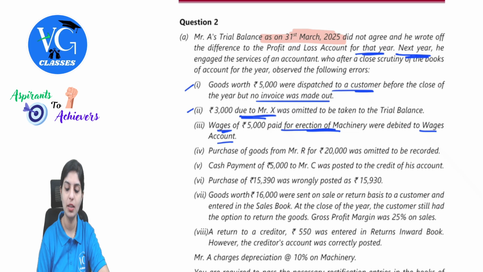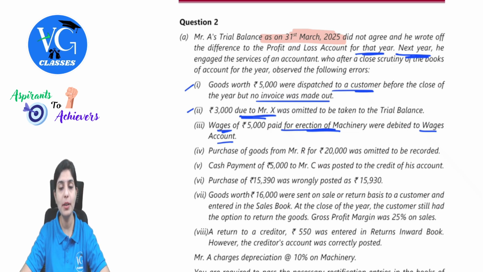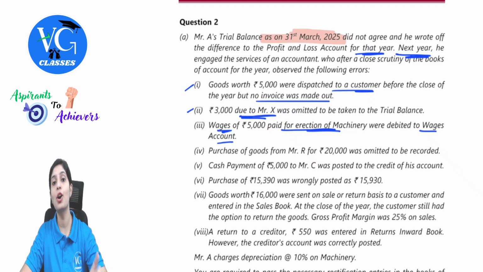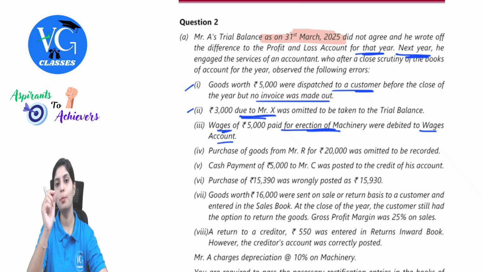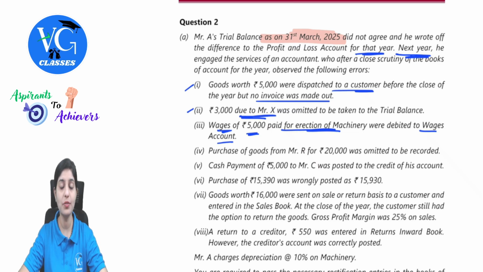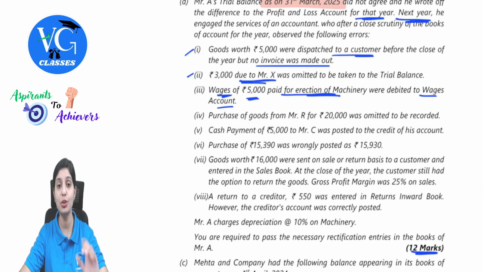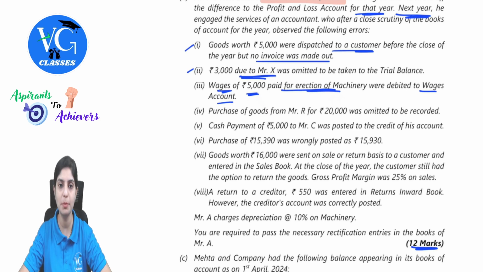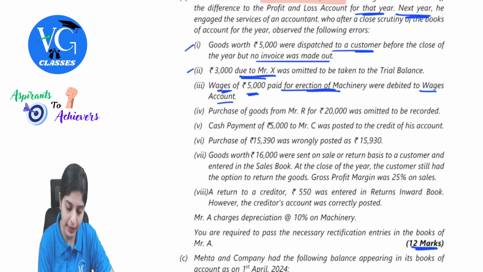Wages is being debited. It should not have been debited. So this is again a nominal account. Machinery account needs to be debited with respect to such amount. So the entry would be machinery account debit to profit and loss adjustment with respect to 5,000. I hope this entry is understood. There is one more point. We have still not gone through the entire question, but as per ICAI suggested answers, in order to help you understand how it is being presented, observe one point lastly.